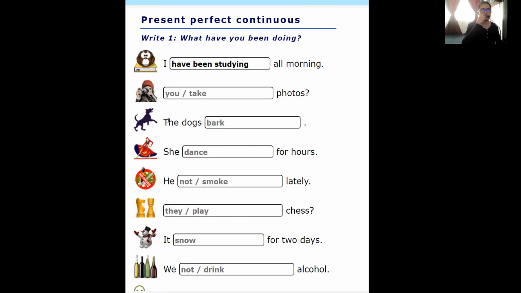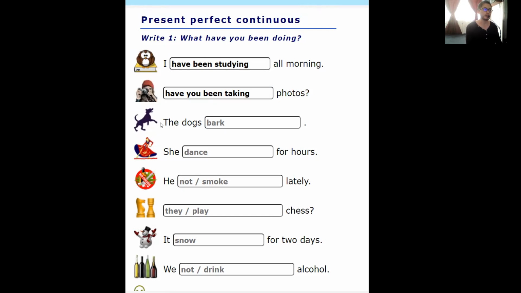Pretty cool. Excellent. That's nice. Second example, you have 10 seconds to think. Okay, as you can notice, this is a question, so we need to follow the structure of the question. Have you been taking photos? Perfect. Example 3.